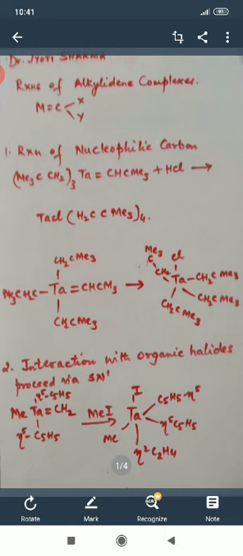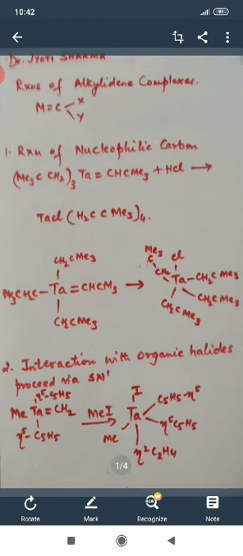We get four molecules of this CH2CMe3, and the fifth position is satisfied by the Cl group. So this is the reaction in which the nucleophilic carbon atom reacts with HCl.